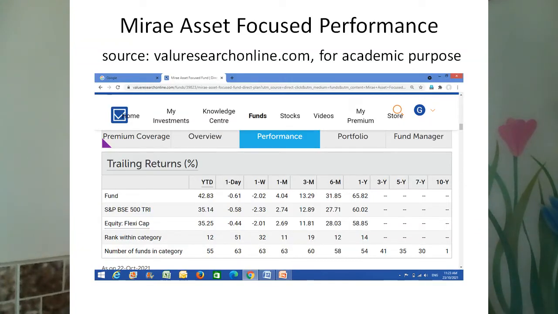So that way, if you see the slide which I am sharing on the screen, the performance of this fund has beaten the benchmark index also, as well as the category average also. So that way the fund manager's skills appear to be good as such.